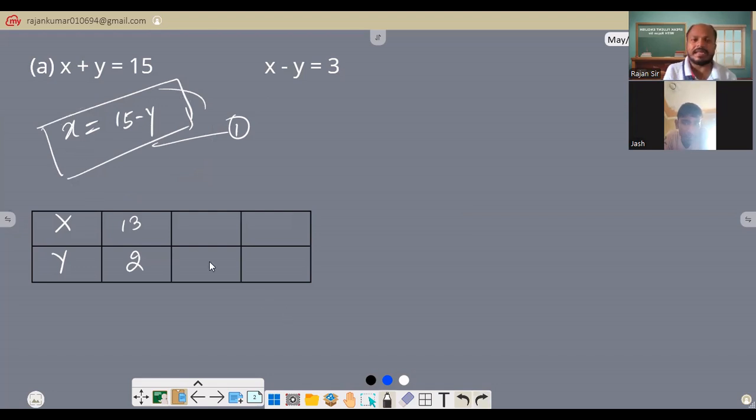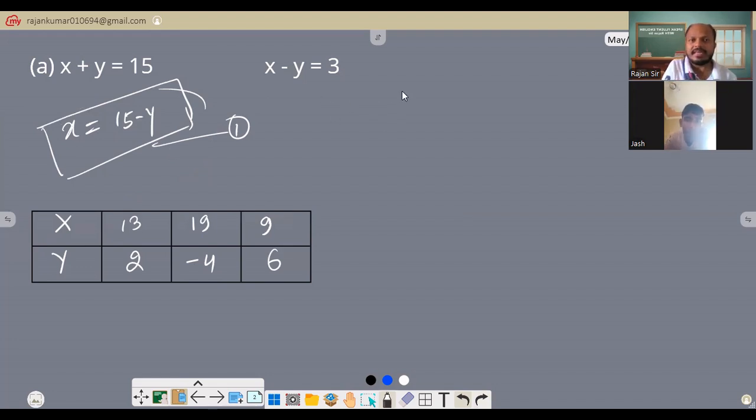Let's suppose I take negative 4. Y is negative 4. Put the y here, negative 4. And what could be the x? 19. X becomes 19. Very good, right? And if I put y as 6, then what could be the x? 9. X will be 9. So the first equation is completely solved, right? Similarly, we have to do the second equation.